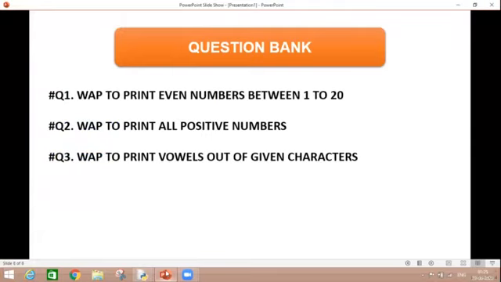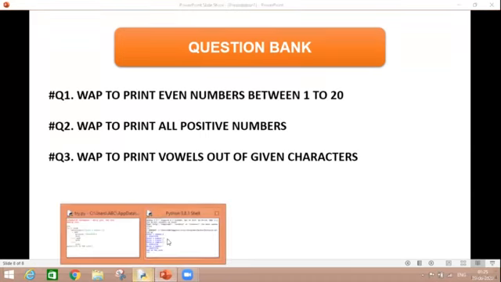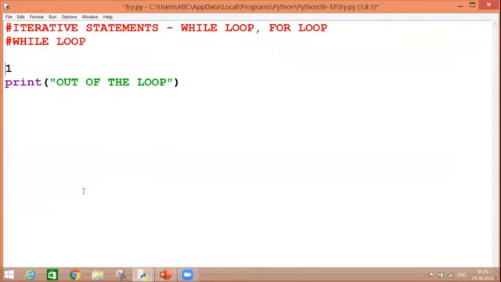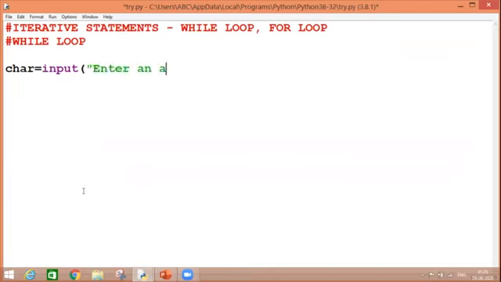Write a program to print vowels out of a given character. Now we have to shift onto some string portions. So let's remove it. We can quickly do that. I can take a variable char is equal to input, enter an alphabet.